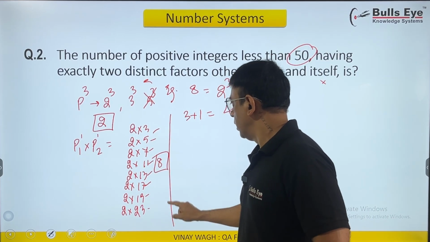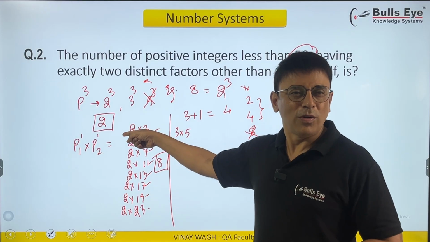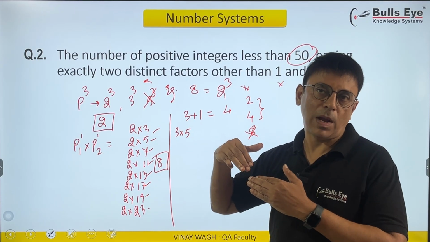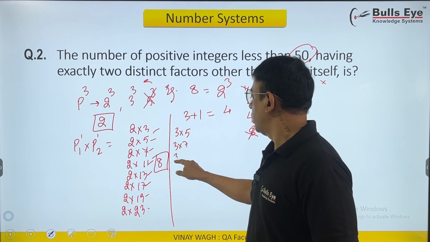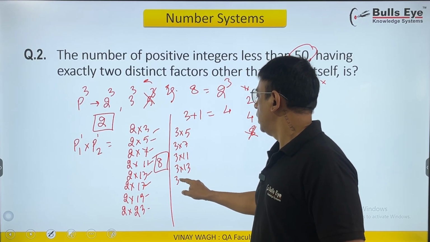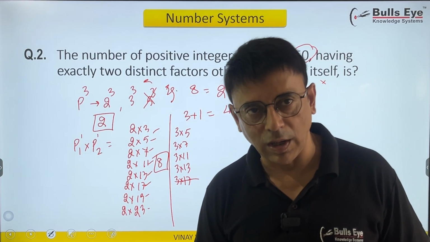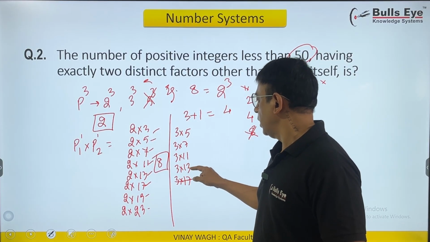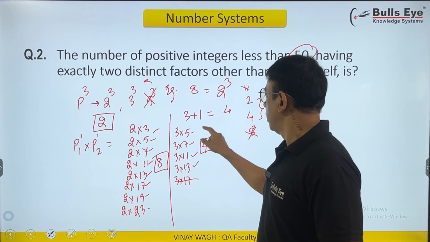Now bring in 3. 3 into 5. 3 into 2 is already done there. So I'm starting with the prime number more than 3. 3 into 7. 3 into 11. 3 into 13. 3 into 17. But 3 into 17 is 51. That's spoiling the given condition. 3 into 13 is 39, that's okay. 1, 2, 3, 4. So these are 4 more.